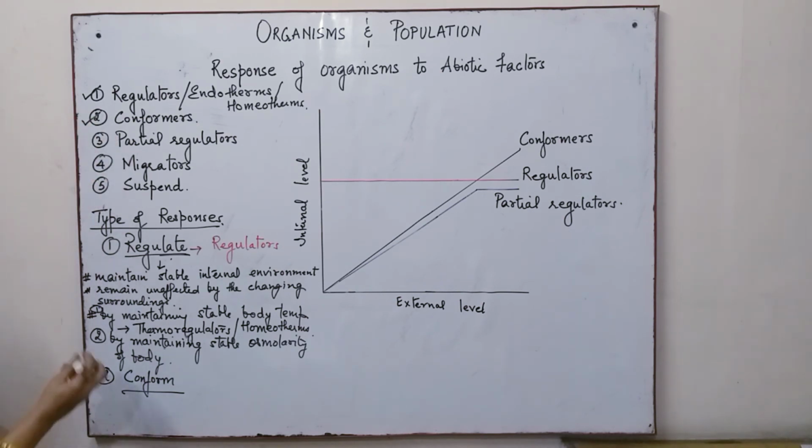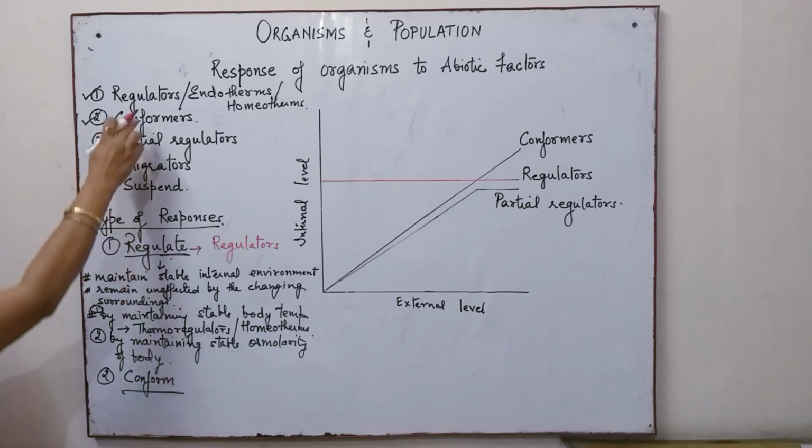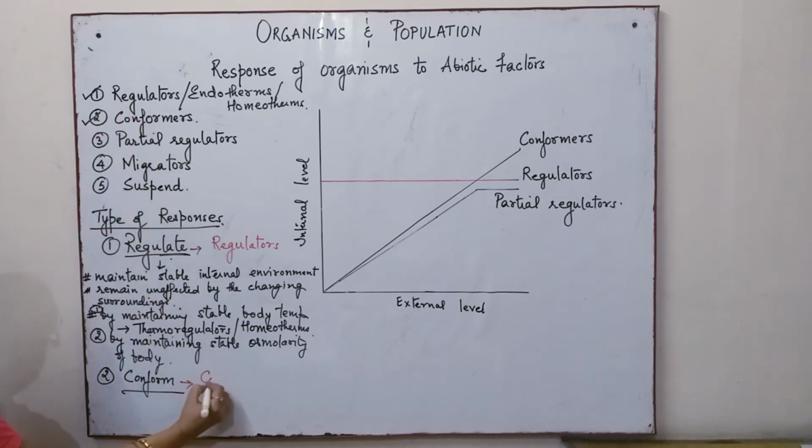So here the mechanism is conforming, and the organisms that follow it are known as conformers. Now, when we look around ourselves, most of the plants and animals, approximately 99% of living organisms, belong to this category. And these are those organisms which do not maintain a stable internal environment.